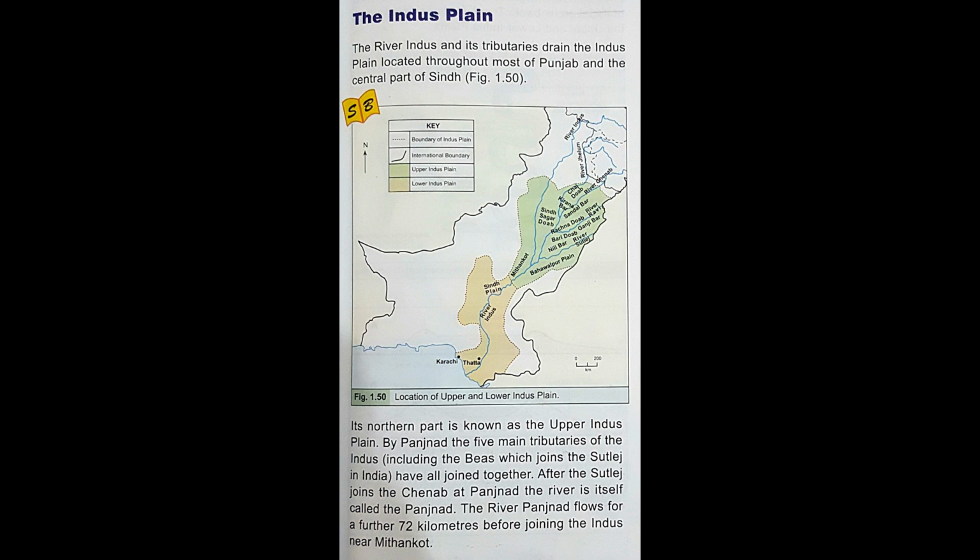By Panjnad, the five main tributaries of the Indus, including the Beas which joins the Satluj in India, have all joined together. After the Satluj joins the Chenab at Panjnad, the river is itself called the Panjnad. The river Panjnad flows for a further 72 kilometers before joining the Indus near Mithankot.